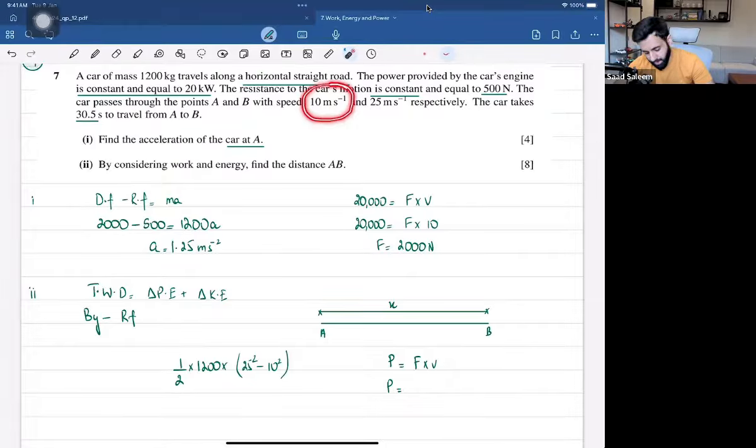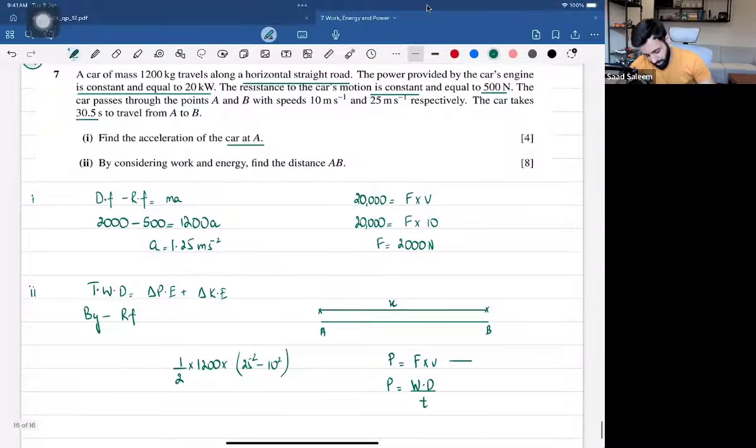The velocity is different at A, the velocity is different at B. So that means I cannot use the driving force, the force into velocity formula to find out the driving force, because the driving force must change. So instead, what I can do is I can use this formula. Power is equals to work done upon time.